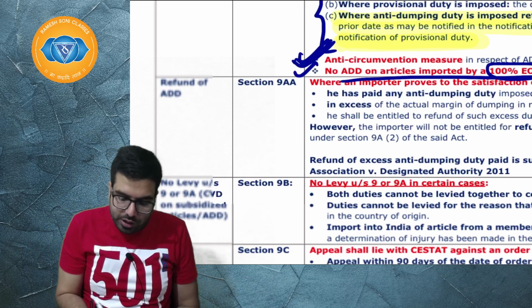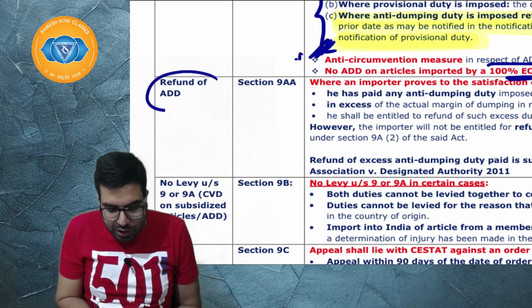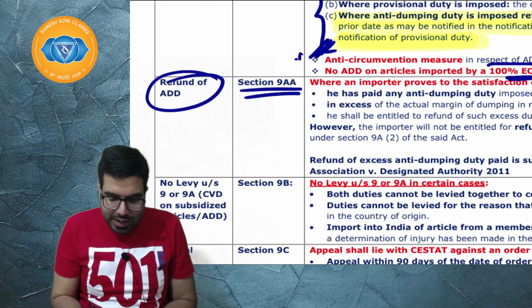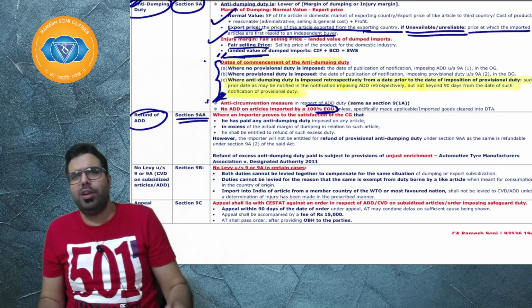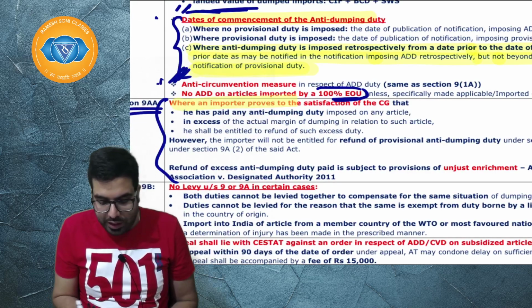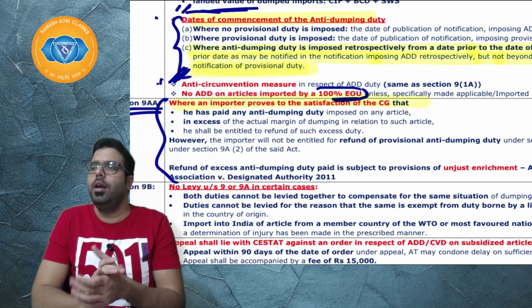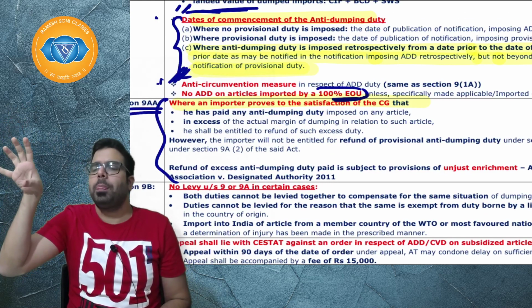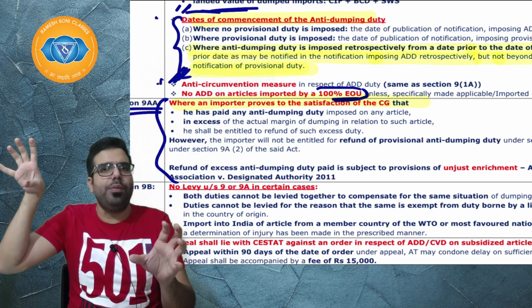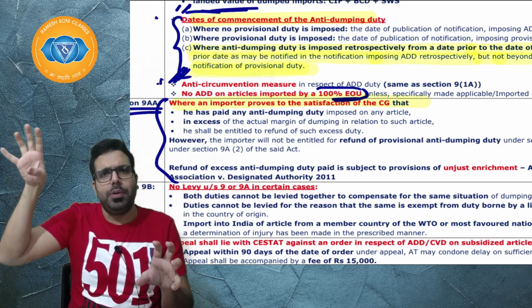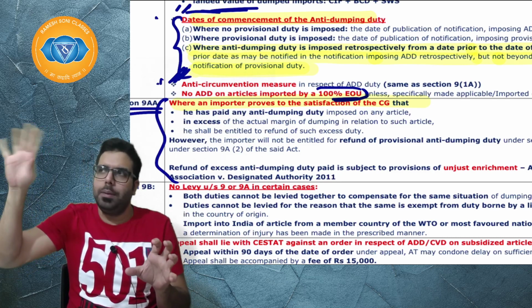Sir, one more thing here is refund of anti-dumping duty, and section 9AA deals with it. It is not a very important part for your exam, but still read it once. Where an importer proves to the satisfaction of the central government, suppose anti-dumping duty was imposed on 1st of January. Now on 31st of December, when he is importing, earlier there was dumping duty, anti-dumping duty was imposed.